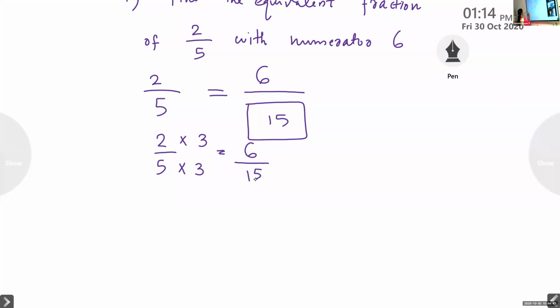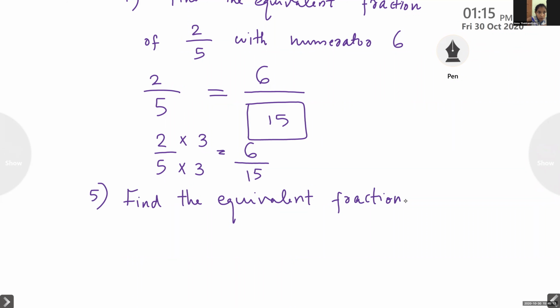And this is the fifth question, right? Fourth one. Next one is fifth. Okay, I will give one question. Don't tell the answer. You have to write the answer and keep it there. Find the equivalent fraction of 2 by 9 with the denominator 63.